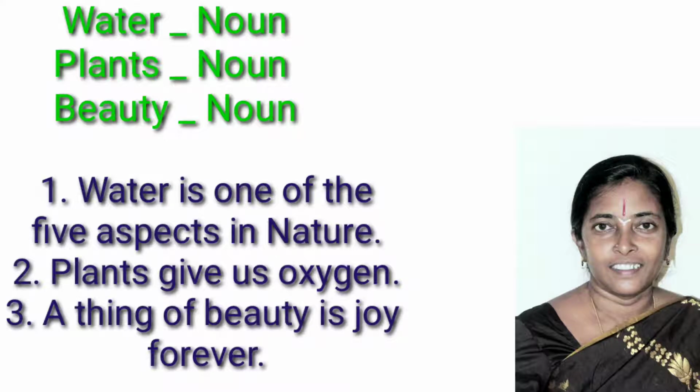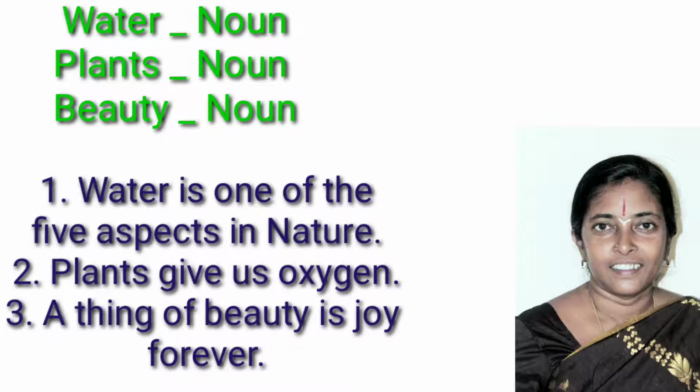We give a name to certain aspect which gives us oxygen, that is a plant. So plants give us oxygen. Here plants is used as noun. Third one. A thing of beauty is joy forever. What is joy forever? A thing of beauty. Here beauty is not seen. It is only experienced. So here beauty is taken as abstract noun.